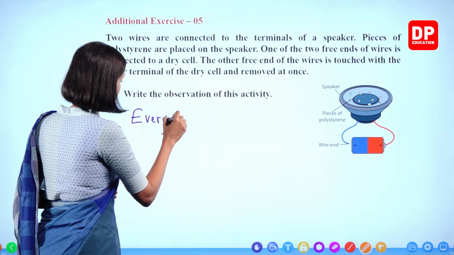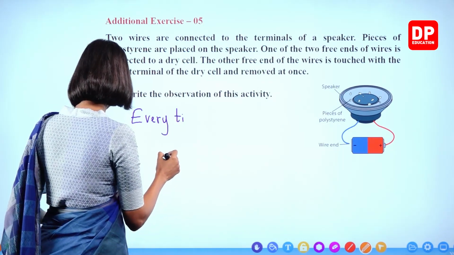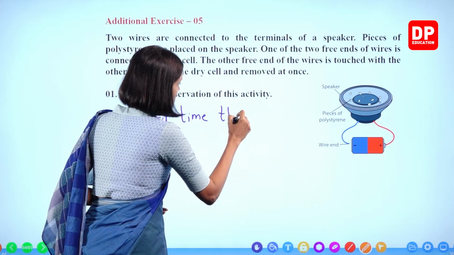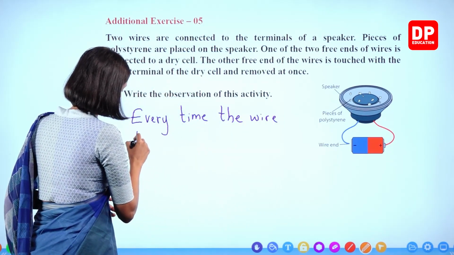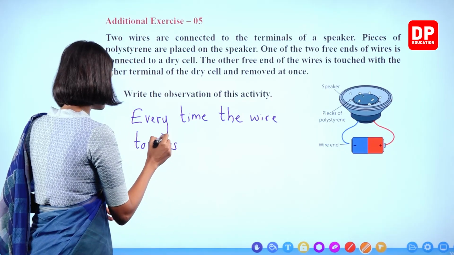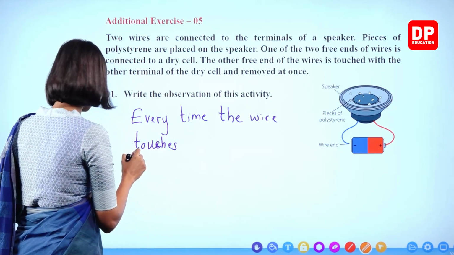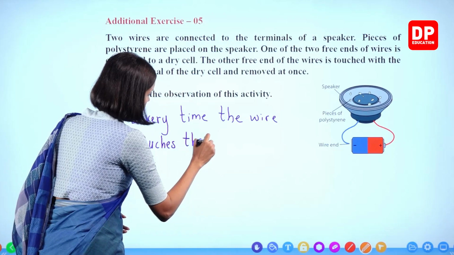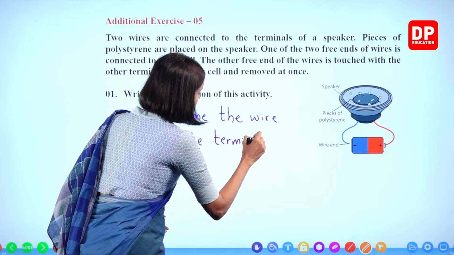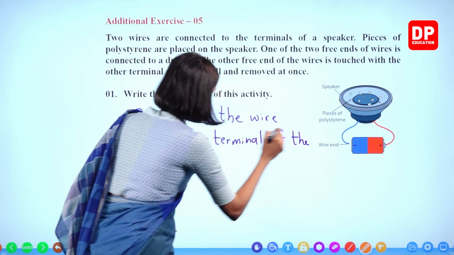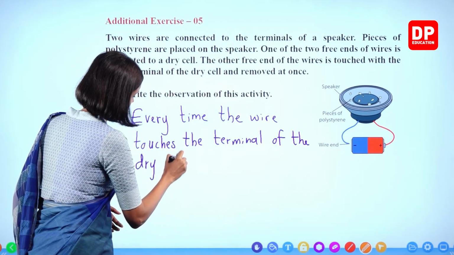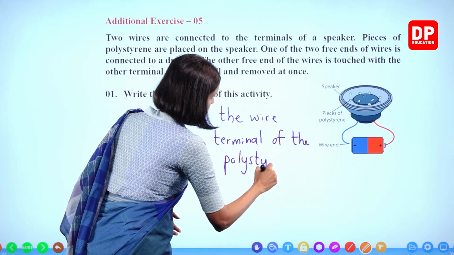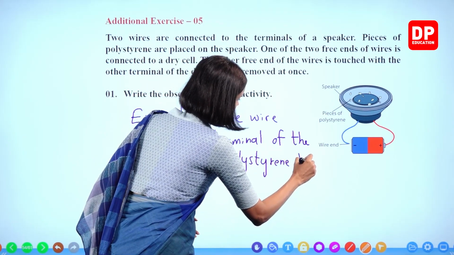Every time the wire touches the terminal of the dry cell, the polystyrene balls move.